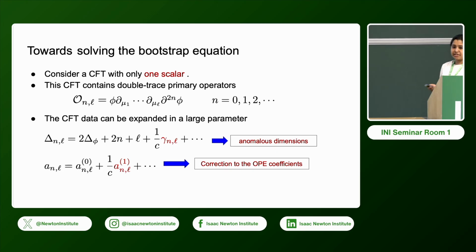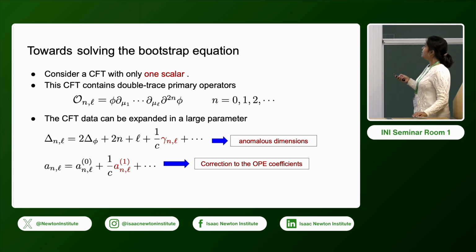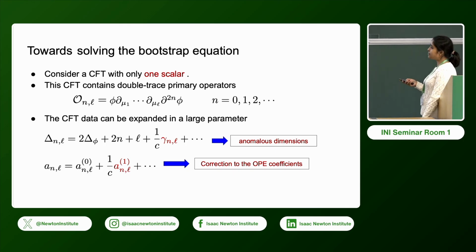Now, this is a very specific CFT, and we have already assumed that there is a large parameter in the CFT. So we expand the CFT data in this large parameter, and for this case, this parameter is the central charge. So this is the scaling dimension of these double trace operators. This is the generalized free theory value.